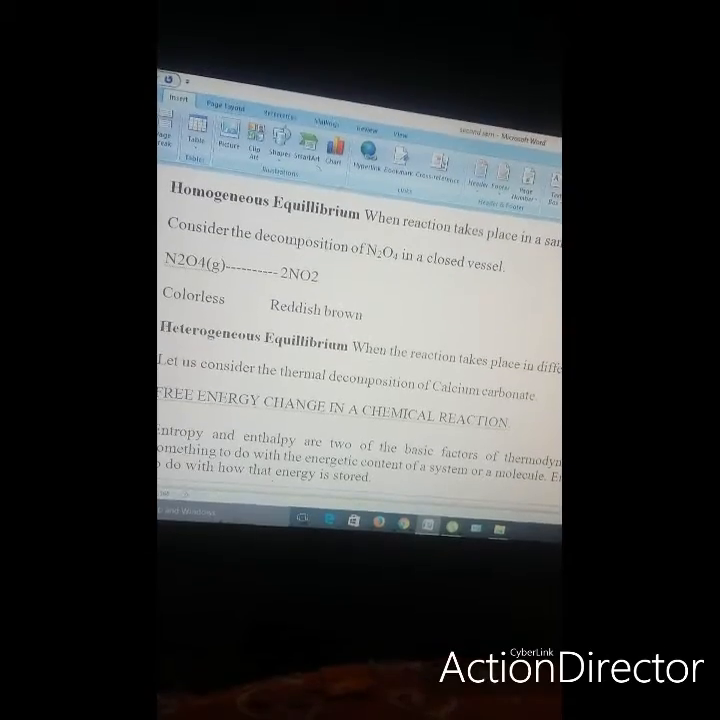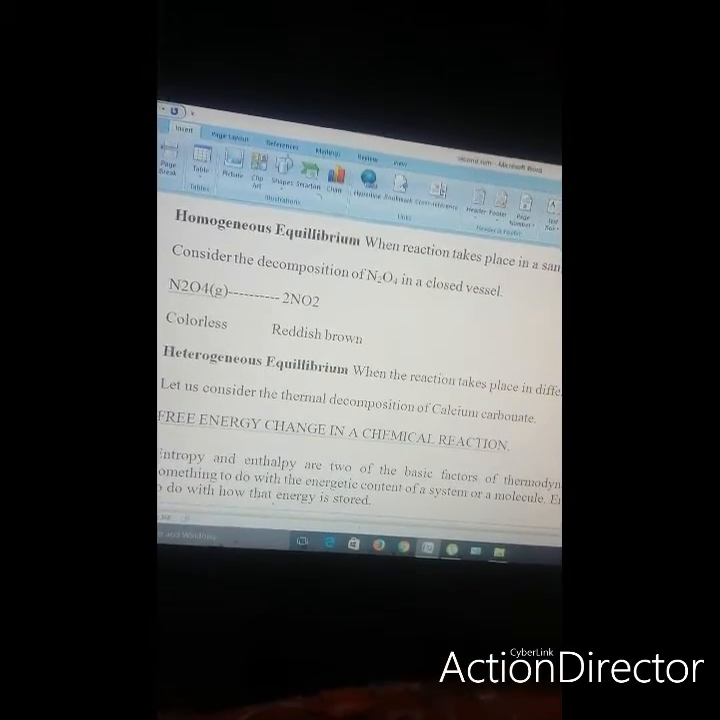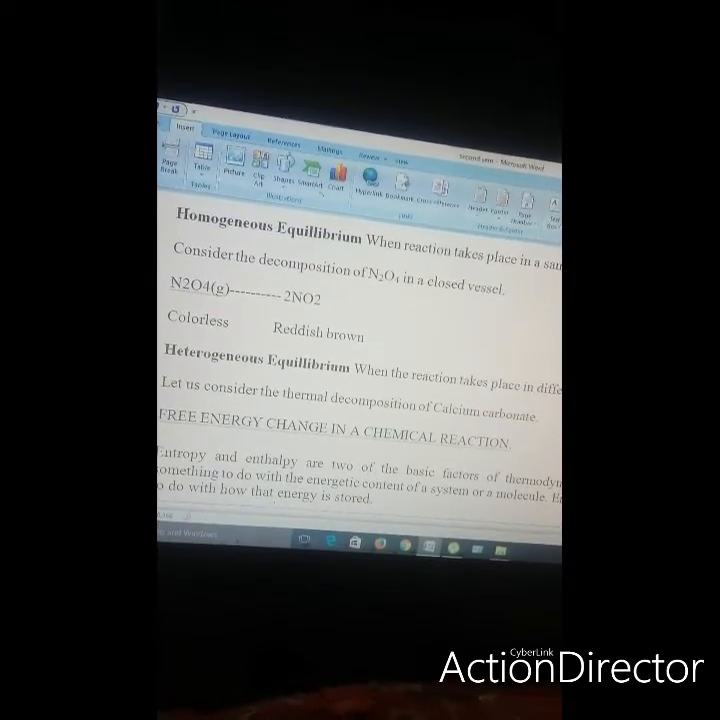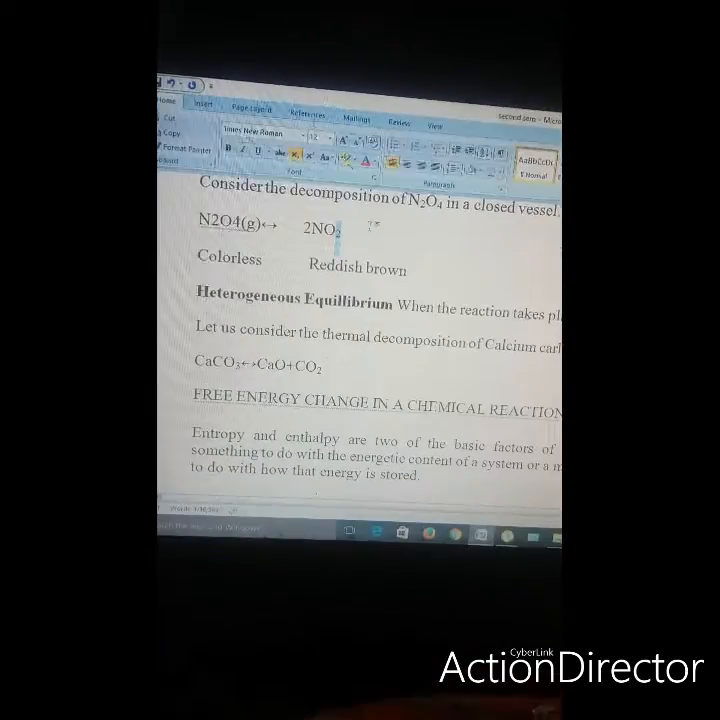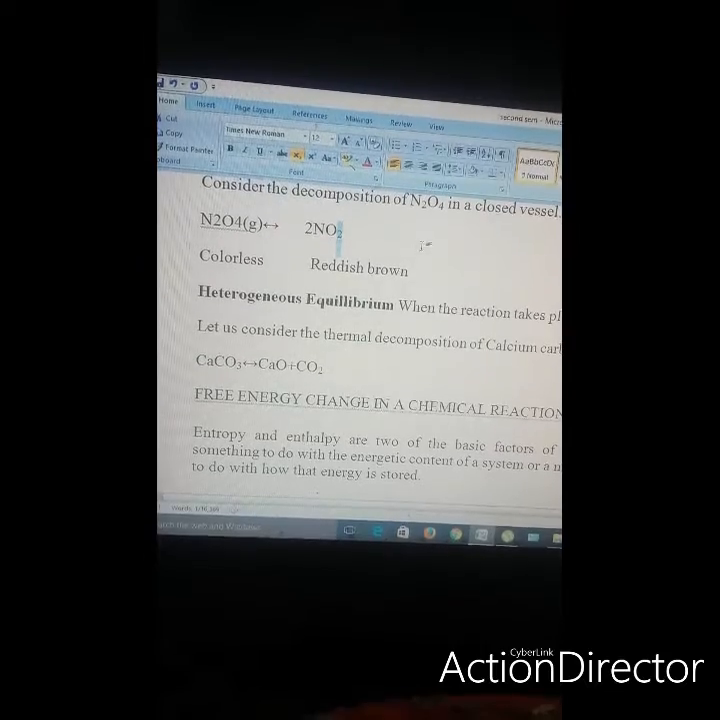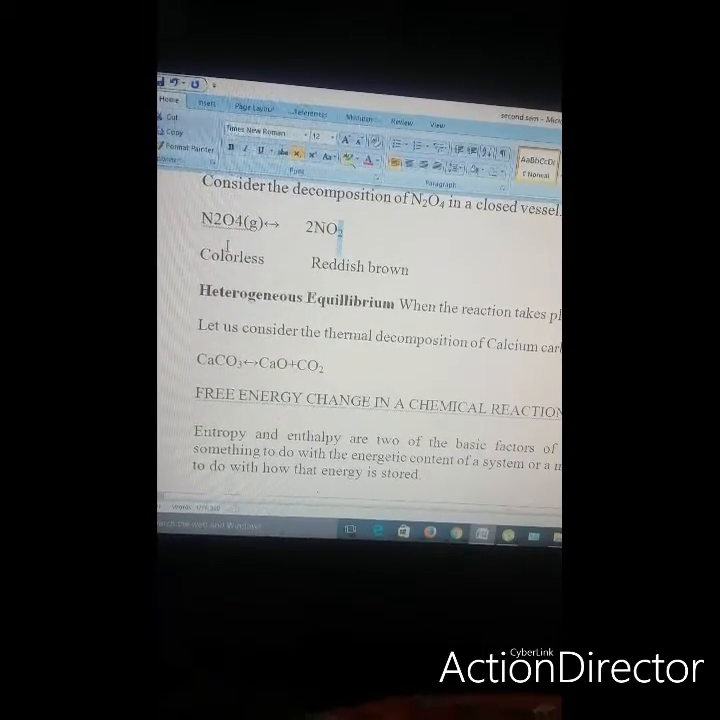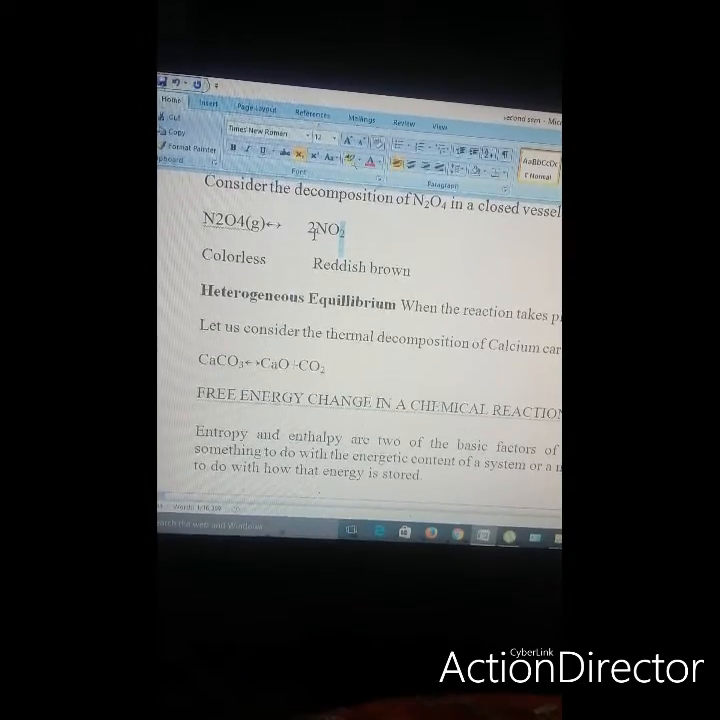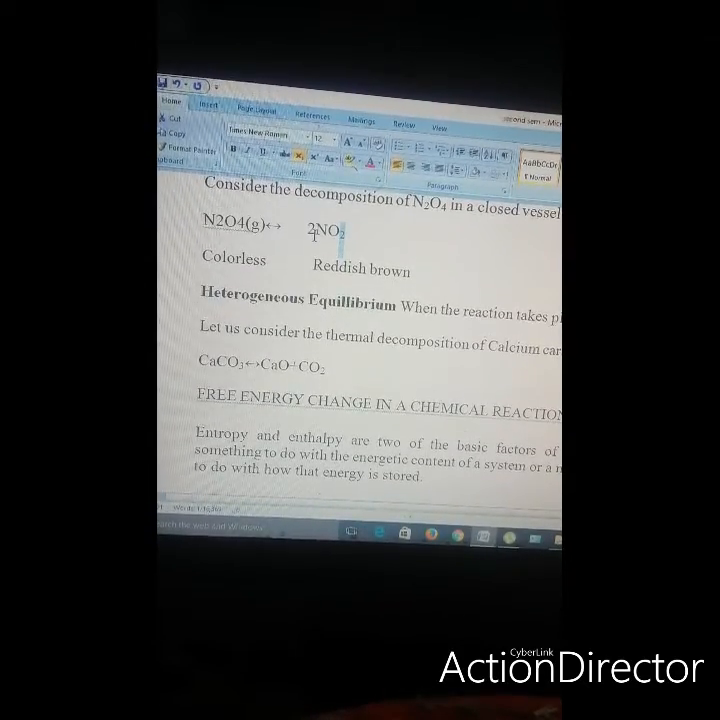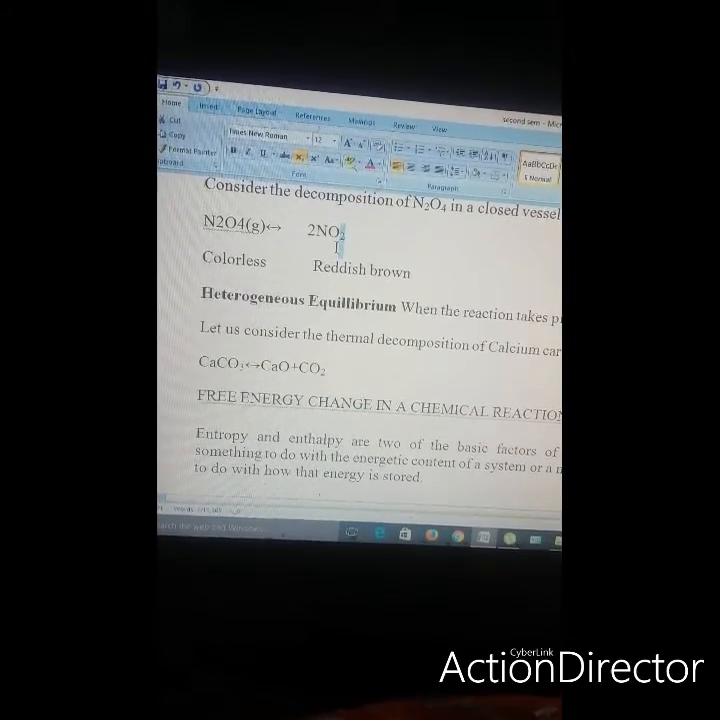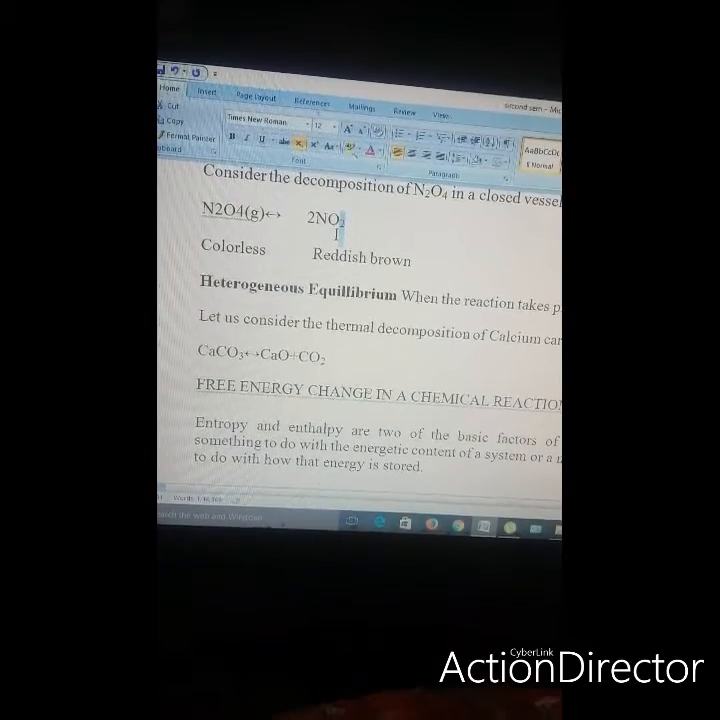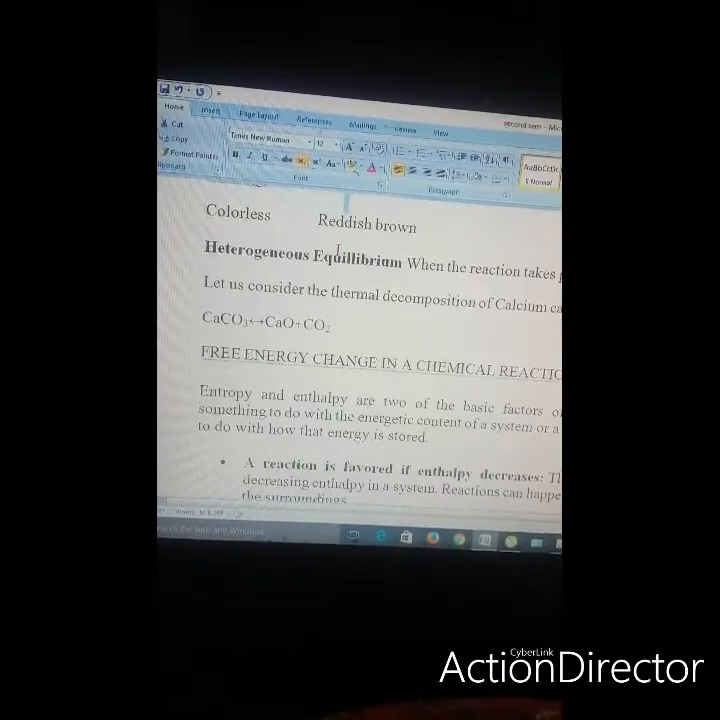Now let us talk about the two types of equilibrium, that is, homogeneous equilibrium and heterogeneous equilibrium. Homogeneous equilibrium is when a reaction takes place in the same phase. You can see the example of homogeneous equilibrium, in which we are taking N2O4, which is a gas, which if you take it in a closed vessel, decomposes into nitrogen dioxide. Again, it is a gas. Such type of equilibrium, when the reaction takes place in the same phase, is homogeneous equilibrium.